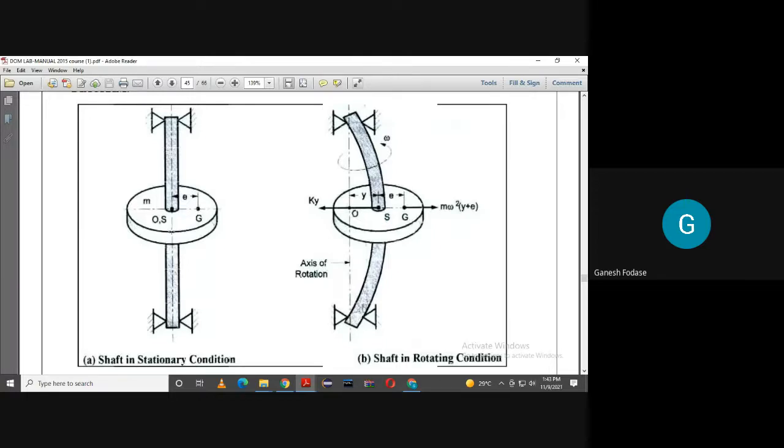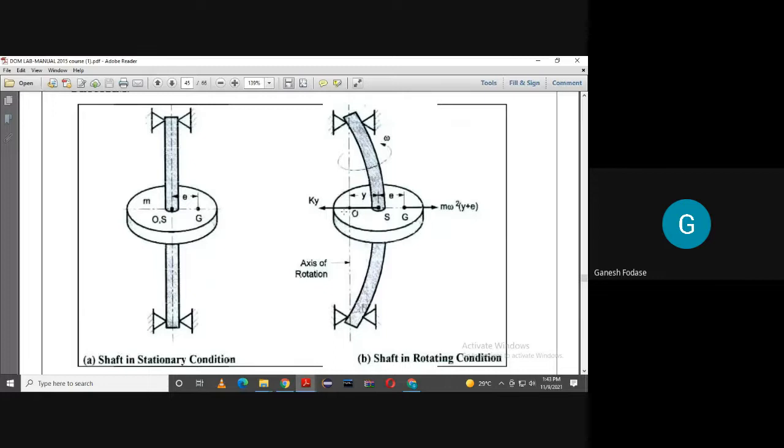I hope you decided not to speak anything. Okay. So you know that if there is eccentricity from the center of rotation, there will be some centrifugal force acting outward, and that centrifugal force is nothing but m r omega square, where r is the distance of the CG, that is center of gravity, from the center of rotation.